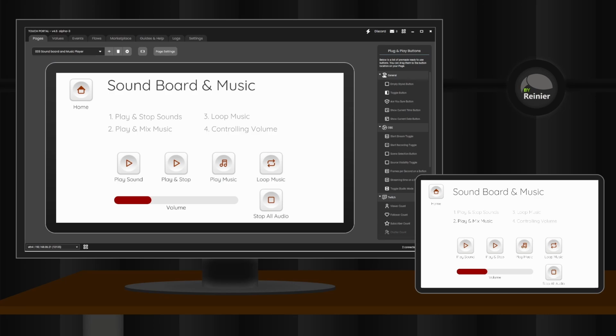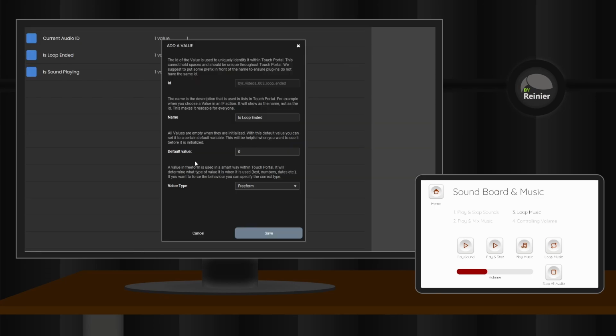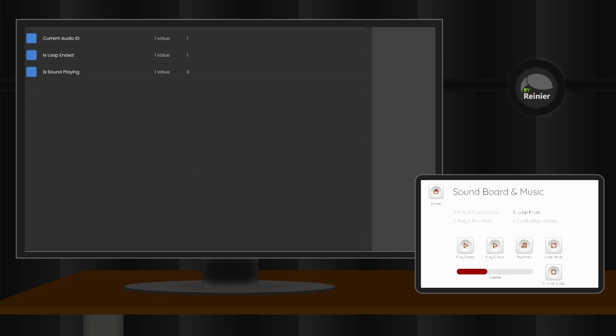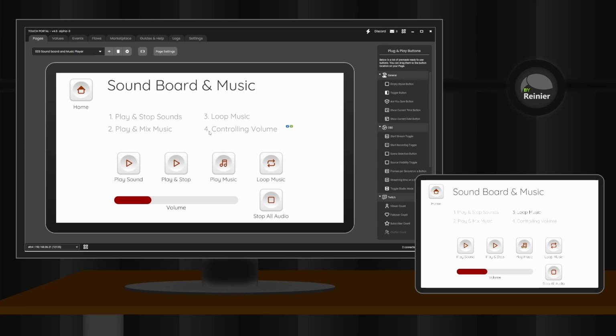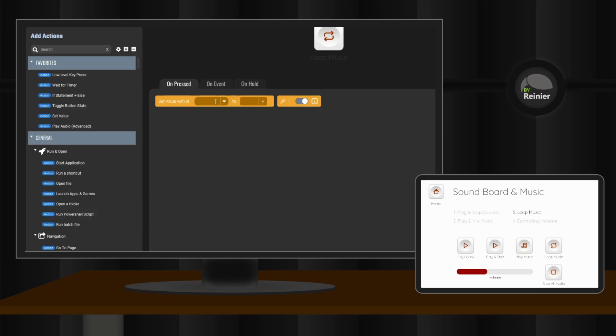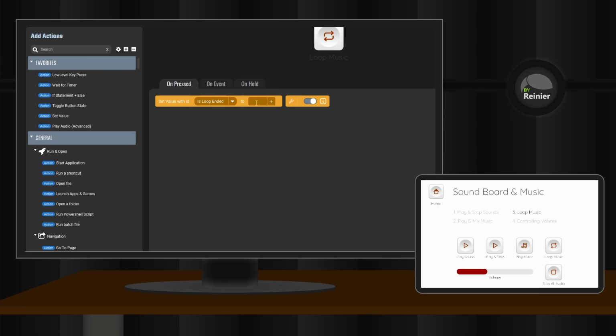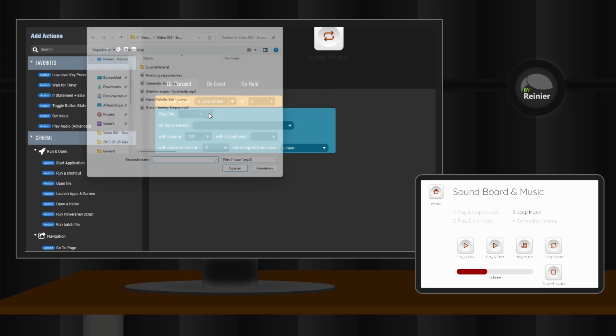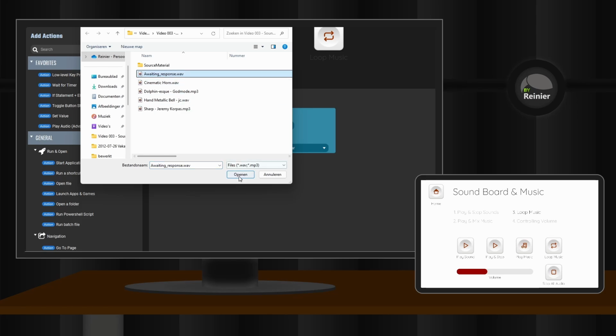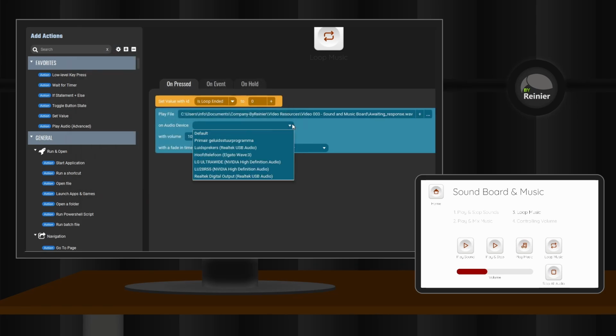In our fourth button, we'll show you how to create a repeating sound by using the event that listens for the end of a sound with a specific ID. To be able to stop the repeating, we need to create a value to be able to prevent the sound from repeating. We start by adding the set value action and set our repeating indicator value to 0, meaning it should repeat. We then use the Play Audio Advanced action, set the audio file and give it the ID example loop.